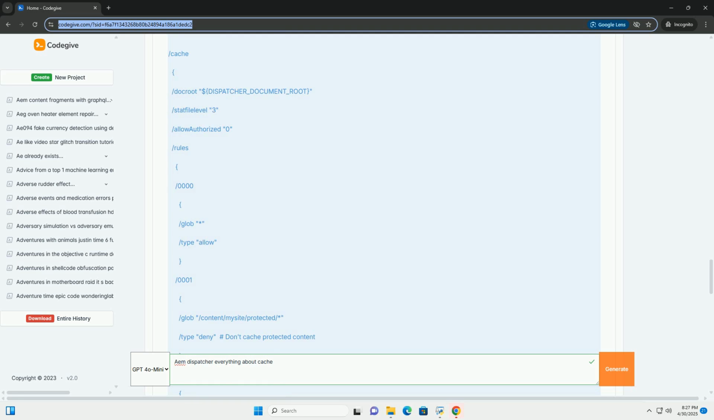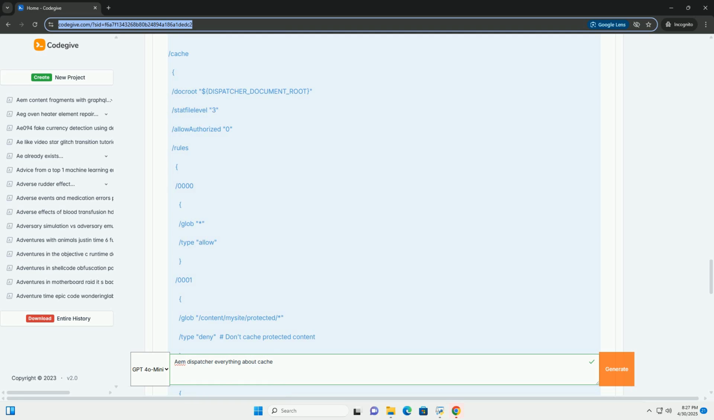Flush the entire /content tree: http://your-aem-publish-host:port/bin/flushdispatcher. Flush a specific path: http://your-aem-publish-host:port/bin/flushdispatcher?path=/content/mysite/mypage.